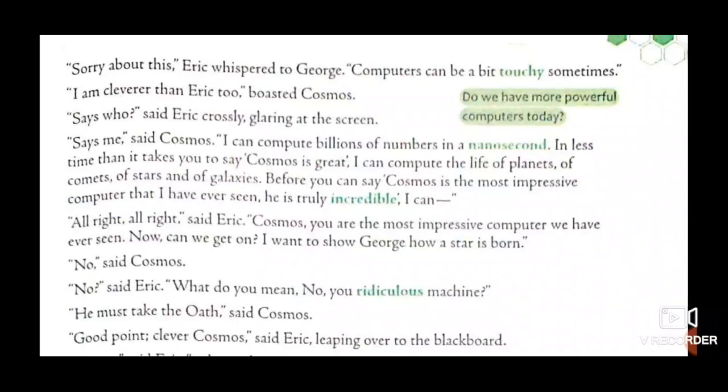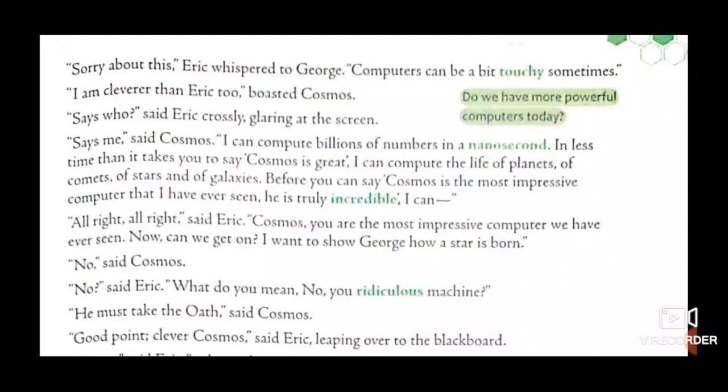It means that Cosmos is vain. He is very proud of his capabilities, that he can do marvelous calculations. He can do huge or gigantic calculations in nanoseconds.